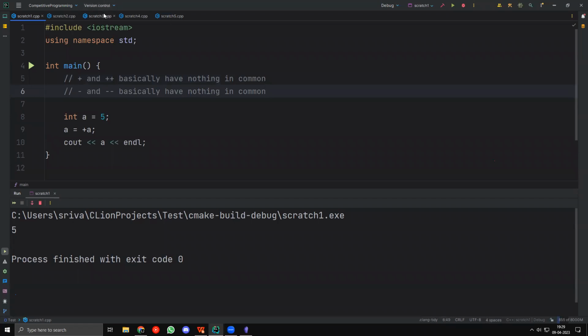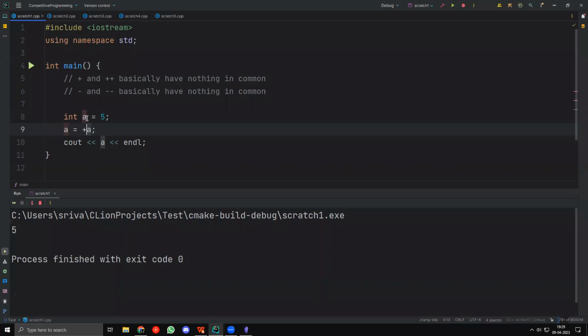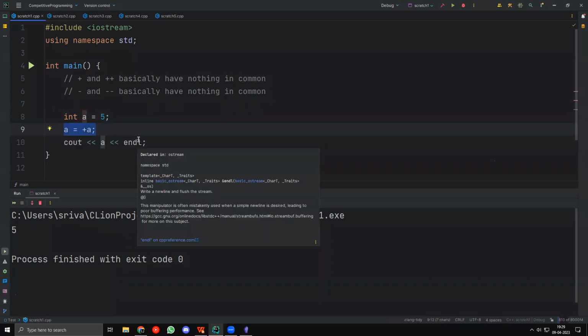Okay. Then why do we use them? Well, plus is not necessary at all, but minus is pretty useful, right? And plus is just there because, well, you know, they are just making C++ as similar to normal math as possible. Like this should technically be possible, right? So if you take +5 in maths, let's say that you say that 5 times 10 is equal to +50. You are not wrong, right? This is correct. +50 is technically correct. We just omit it when writing it, right? Similarly, in C++, they just said that, well, we'll also just implement that functionality because why not?